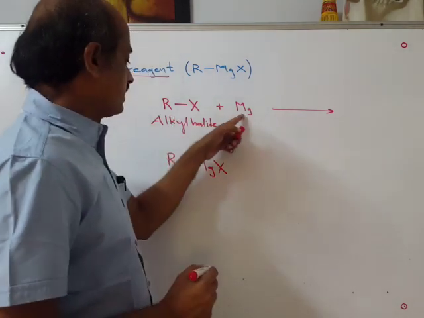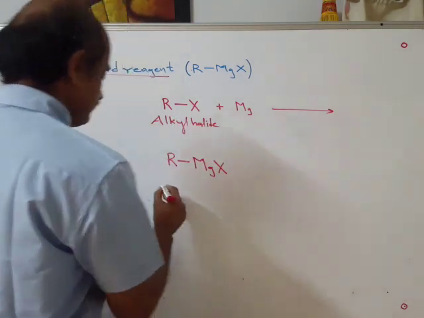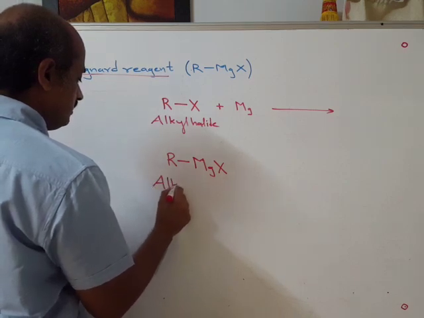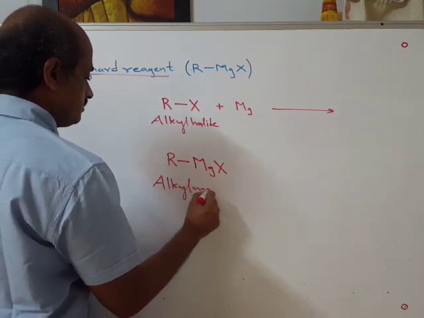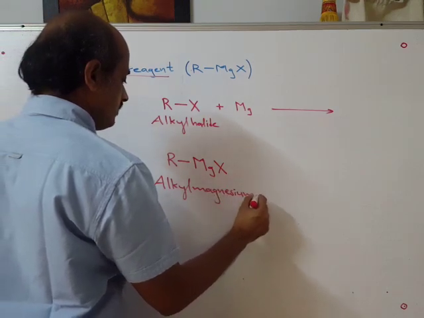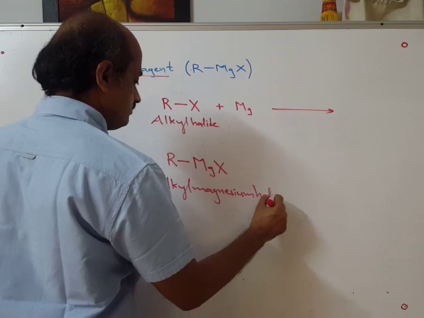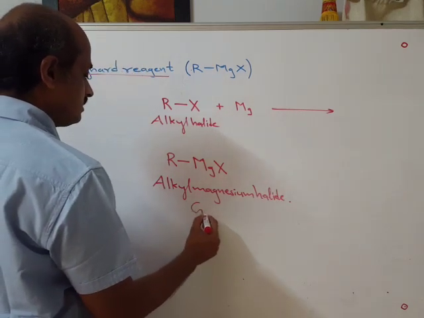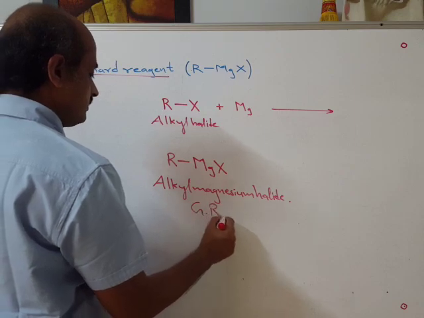Alkyl halide with magnesium gives what we call in general alkyl magnesium halide. In general, this is called Grignard reagent.